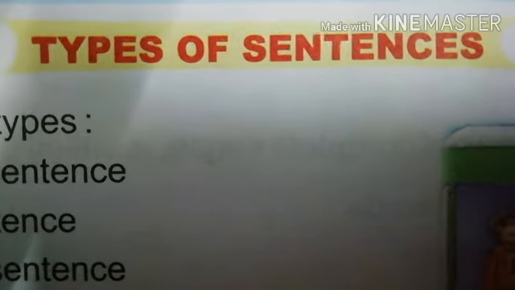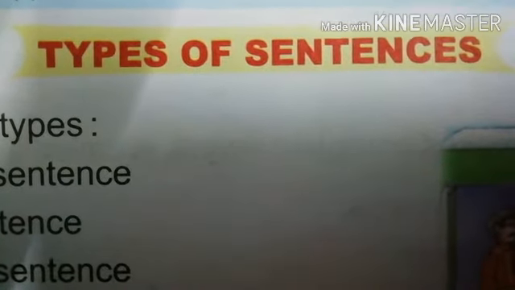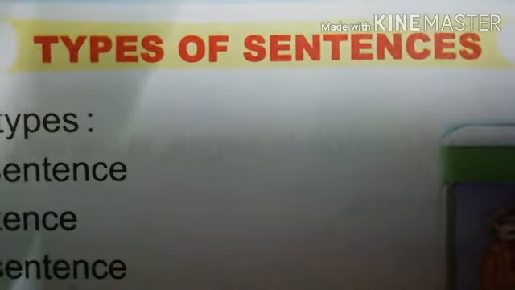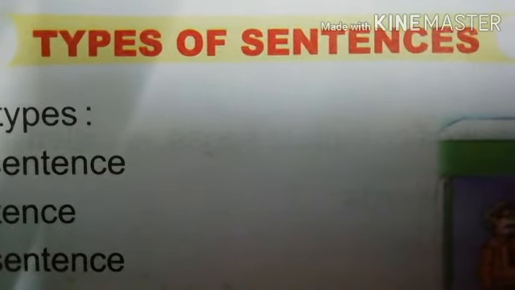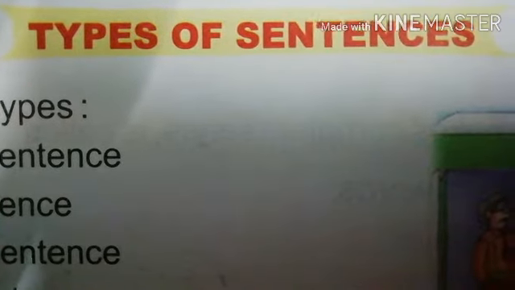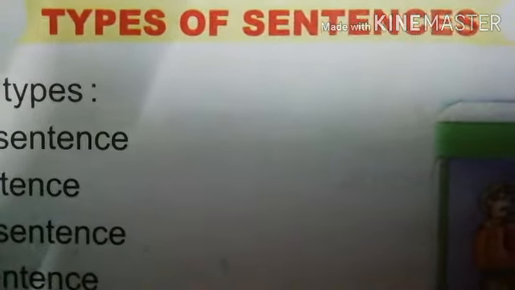We have to remember three things: a group of words which gives us complete sense, placed in proper order, is called a sentence. Second, a sentence always begins with a capital letter, or you can say the first word must begin with a capital letter.